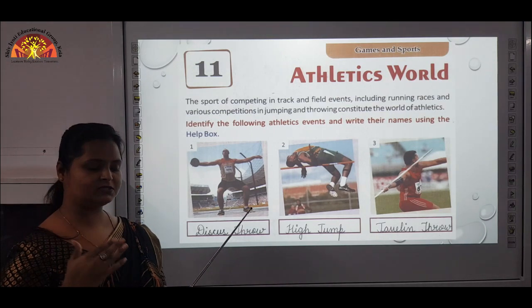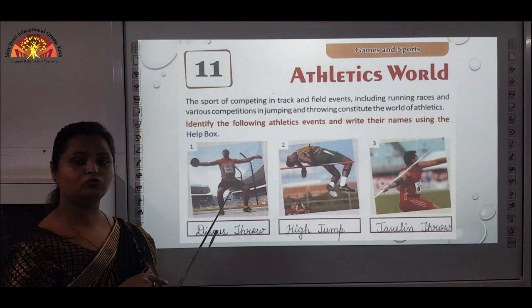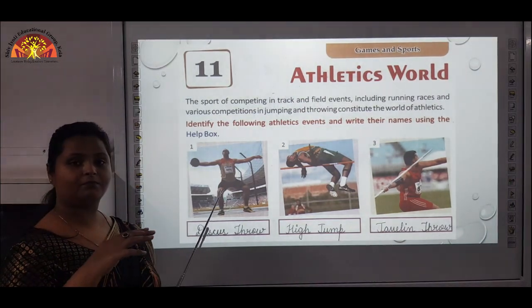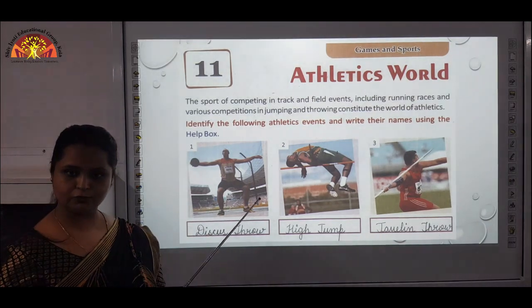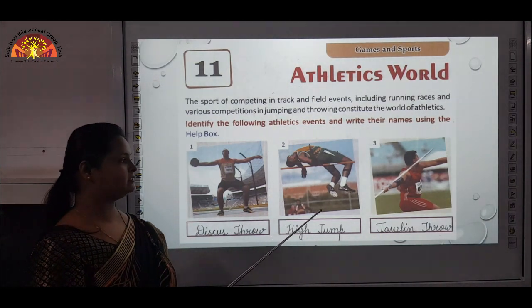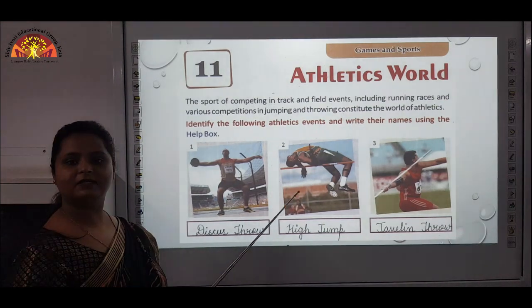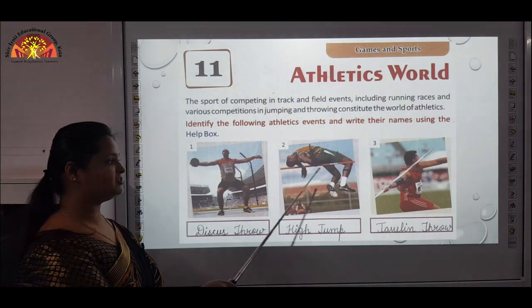Like, whoever throws the disc first, the second one who comes has to throw the disc farther from the place where the first one threw it. Second one is high jump. In this, horizontal bars are there. From that, the person has to jump without touching the bar.